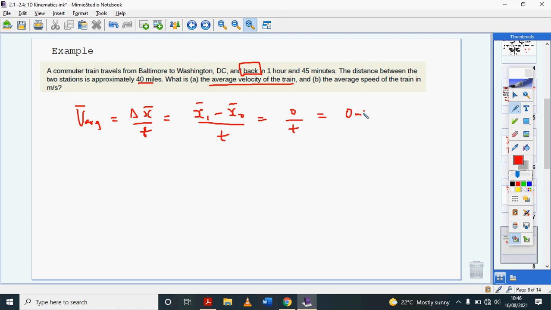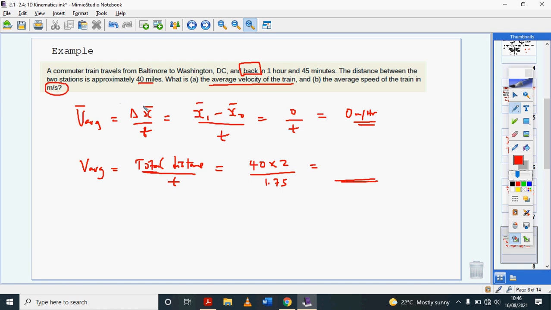That's its average velocity. What about the average speed? The average speed will be total distance traveled divided by time. And the total distance traveled is 40 miles, but it's going there and back, so that's times 2. And the total time is 1 hour 45 minutes, that's 1.75 hours, and you can get the speed of the train from that. This question wants you to find it in meters per second, so go ahead and convert miles per hour to meters per second. I hope you guys know how to do that.